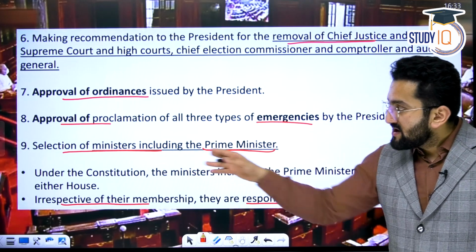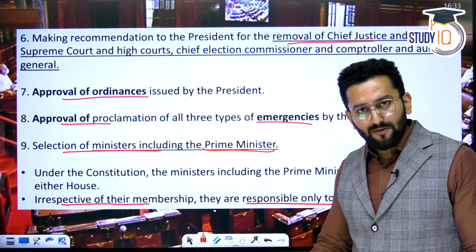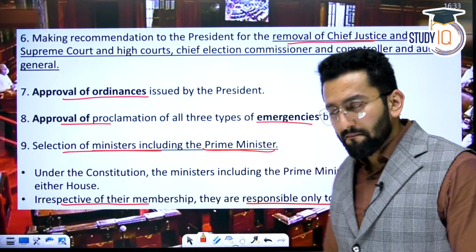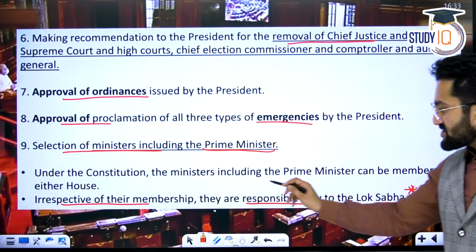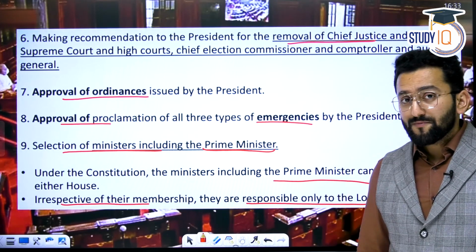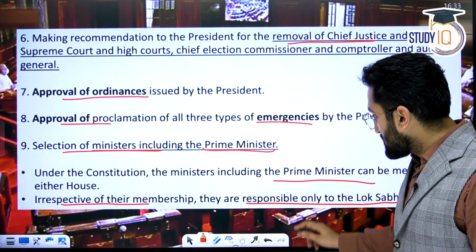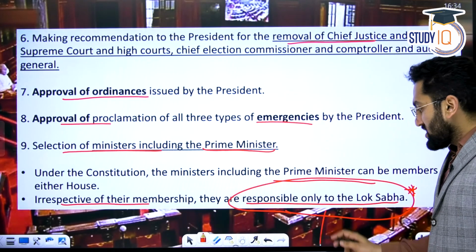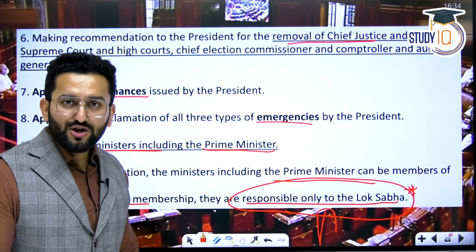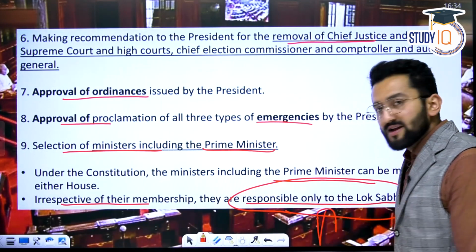Selection of ministers, Prime Minister. Prime Minister can be a member of Rajya Sabha as well. For example, Manmohan Singh ji was a member of Rajya Sabha. Under the Constitution, the ministers, including Prime Minister, can be a member of any house. But please remember, whether you are a member of Rajya Sabha or Lok Sabha, if you are a minister, you are responsible to Lok Sabha only. When I say only, it means your position is secure till the point you have majority support in Lok Sabha. That is why I am using the word only. Clear?